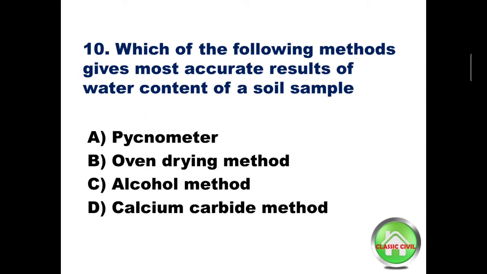Question number 10. Which of the following methods gives most accurate results of water content of a soil sample? Option A, pycnometer, option B, oven drying method, option C, alcohol method, option D, calcium carbide method. Answer is option B, oven drying method.